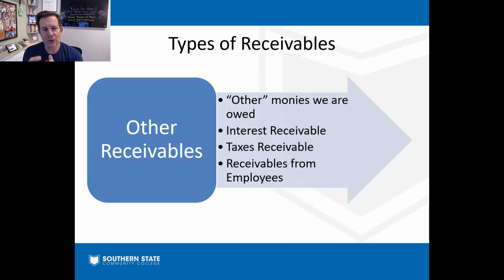There's also another group of receivables that we can lump into a category called other. Other receivables are other monies we are owed aside from account receivable and notes receivable. That could include interest receivable, taxes receivable, and maybe even receivables from other employees. Like maybe we lent an employee money, they had a crisis to get them to payday. We gave them some money on a loan. They got to pay us back. And so that would be a receivable from employees. You can have other types of receivables. Remember that word receivable. Anytime we have a party who owes us money and we expect to get paid that money, we have a receivable.